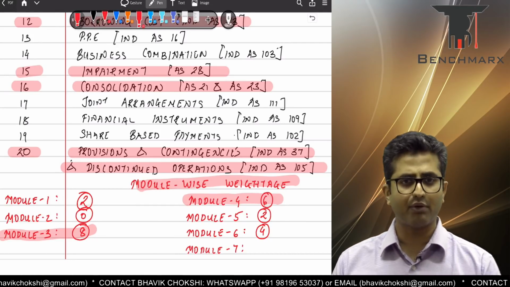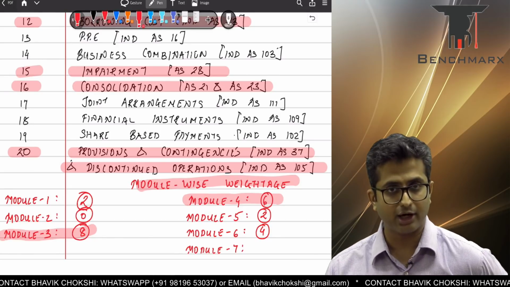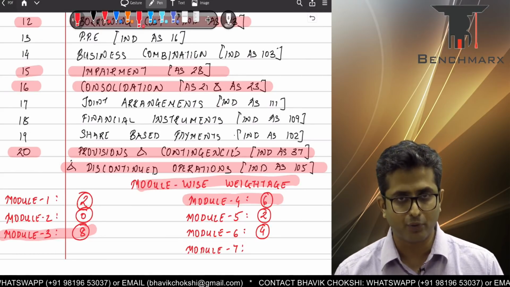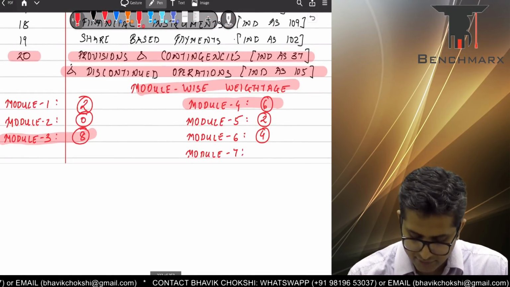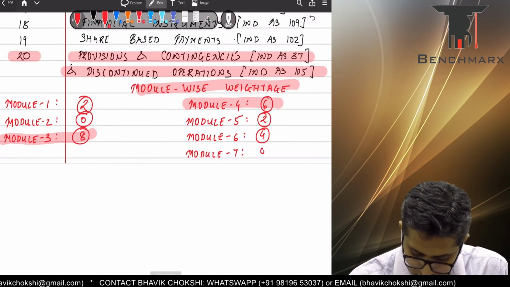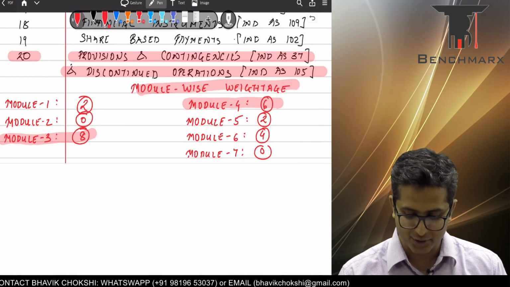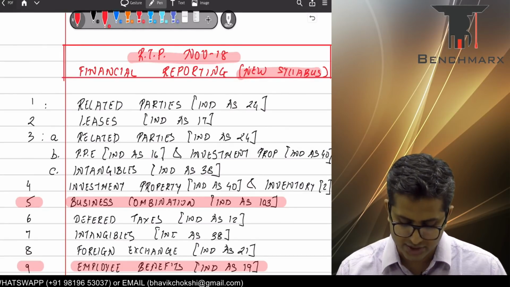Apart from that, you have a whole host of Ind-ASs, from which I would say module 3 is the most important, followed by module 4 Ind-ASs, and then followed by module 2 Ind-ASs. There are no questions in the RTP from module 7, the simplest of all the modules. Fair. So we'll jump to the questions quickly without investing more time.